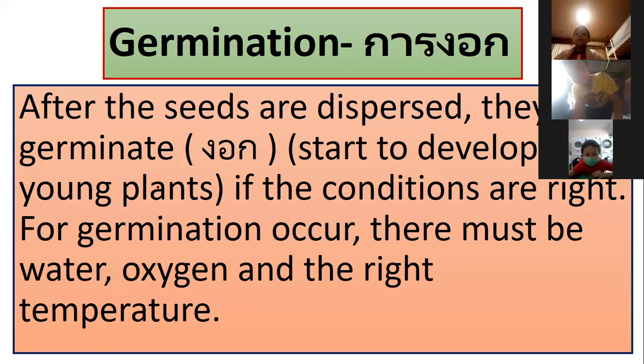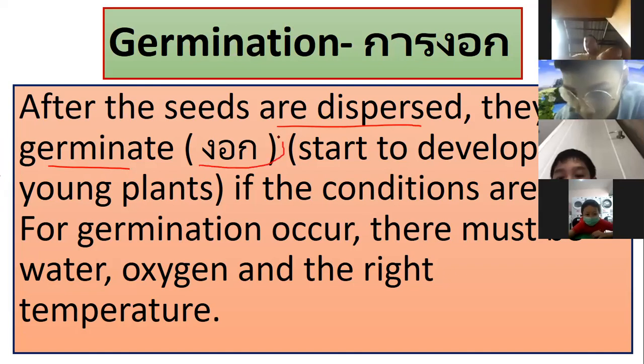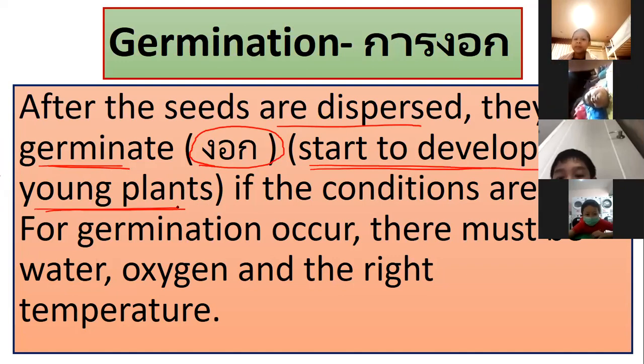After the seeds are dispersed or move away, they can germinate. Germinate means start to develop into young plants, if the conditions are right. For example, right means correct.